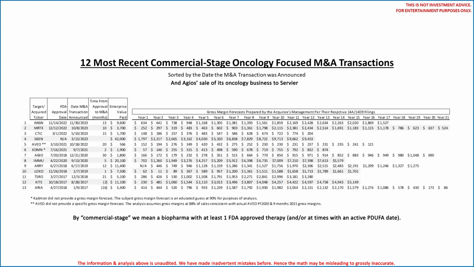By commercial stage we mean those with at least one FDA-approved cancer therapy. Many believe gross margin forecasts are very relevant, especially in commercial-stage oncology-focused M&A valuations, because acquirers are essentially buying a product that, more or less, sells itself since it treats cancer versus say marketing a new acne prescription medicine.